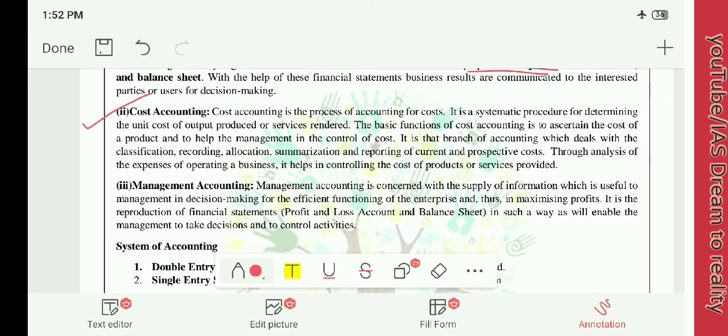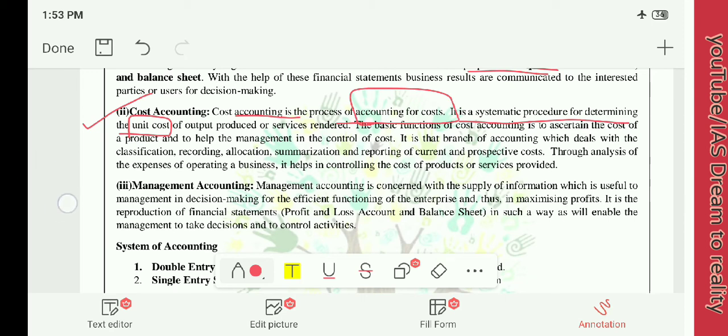In financial accounting, you will consider the whole amount. That is, if you have bought 20 books, then you will consider the amount of 20 books. But in cost accounting, you will measure the cost of each single book. See, cost accounting is the process of accounting of costs. It is a systematic procedure for determining the unit cost. Okay, in this you will determine the unit cost.